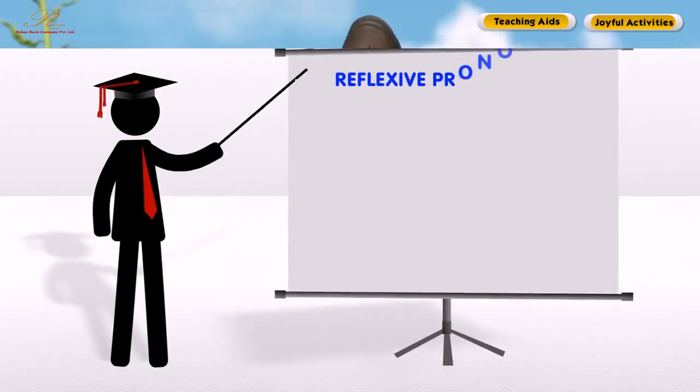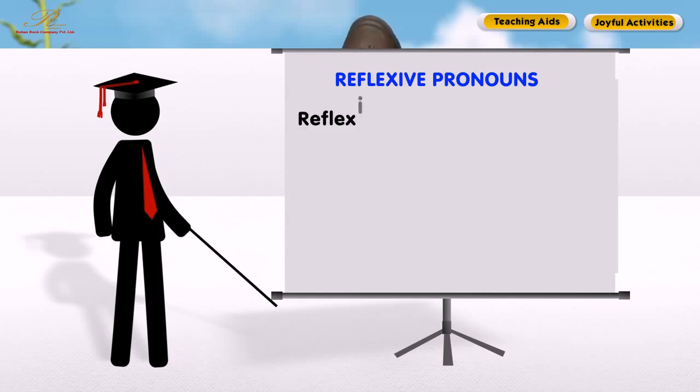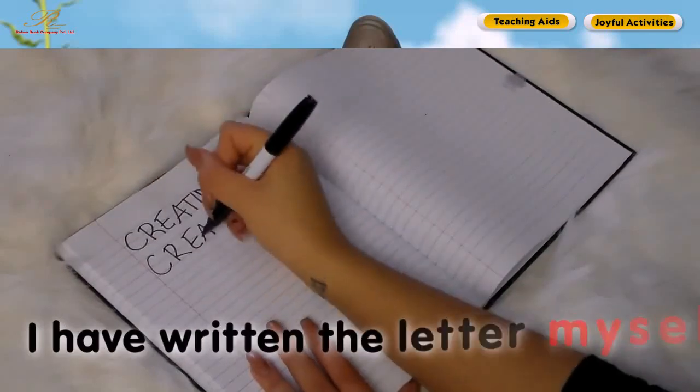Reflexive pronouns. A reflexive pronoun is a type of pronoun that usually follows a noun or a pronoun in a sentence and refers to it within the same clause. Reflexive pronouns point back to the subject in the sentence. They refer back to the subject of the sentence or the clause. They either end in self or selves. For example, I have written the letter myself.